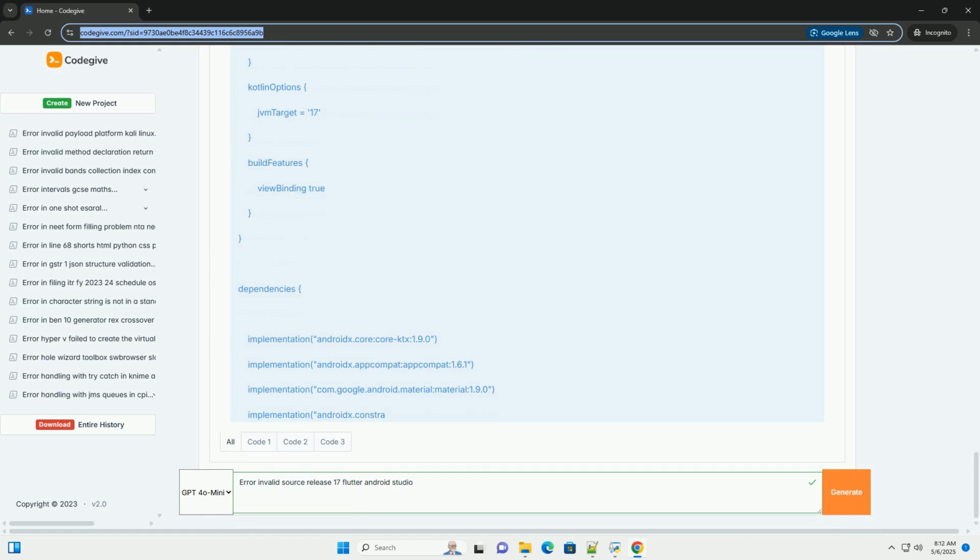Option 2: downgrade the JDK used by Android Studio, if upgrading source compatibility is not possible. If, for some reason, you cannot upgrade the source compatibility and target compatibility in your build.gradle files, for example due to compatibility issues with a library or legacy code, you might need to downgrade the JDK used by Android Studio.